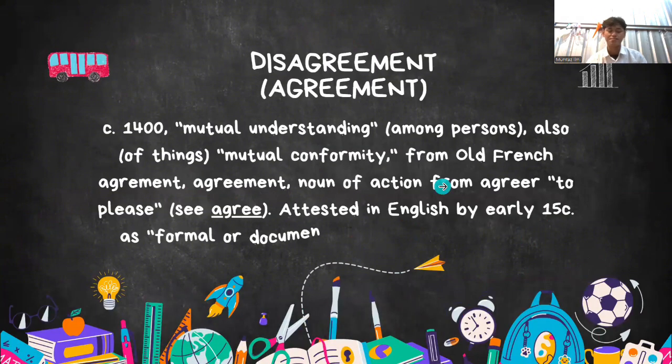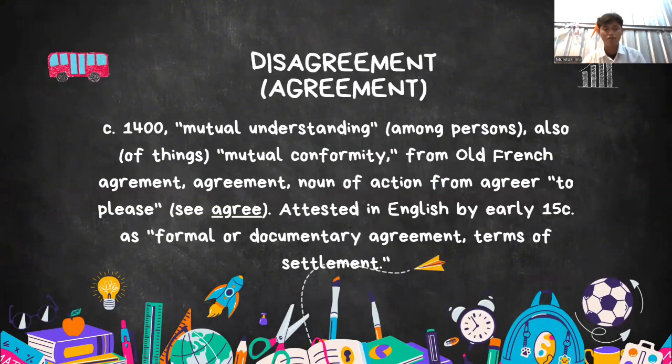Disagreement from root agreement, 1400 century, mutual understanding among persons, also of things, mutual conformity, from Old French agreement, noun of action from agree, to please, see agree, attested in English by early 15th century as formal or documentary agreement, terms of settlement. Jadi agreement ini berarti saling percaya, saling mempercayai.